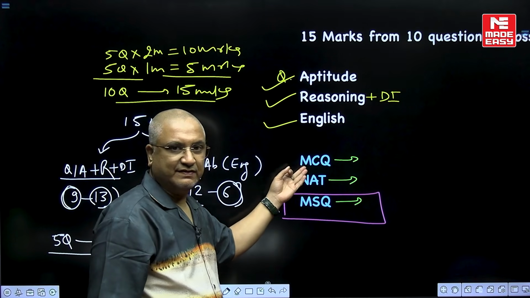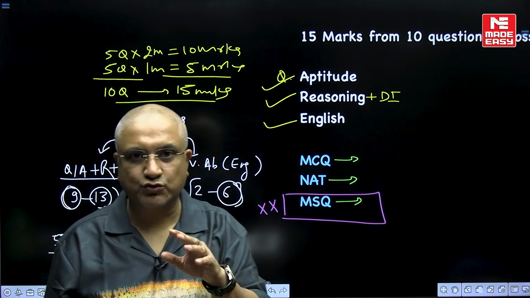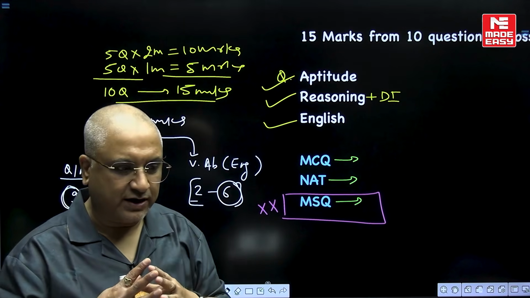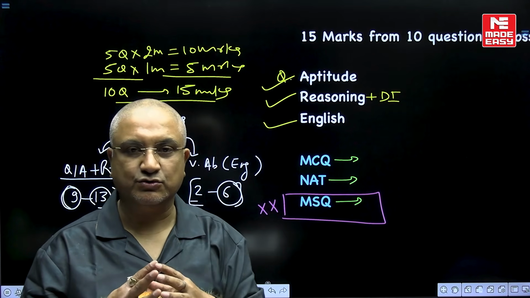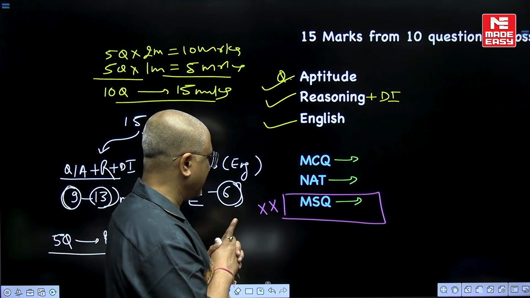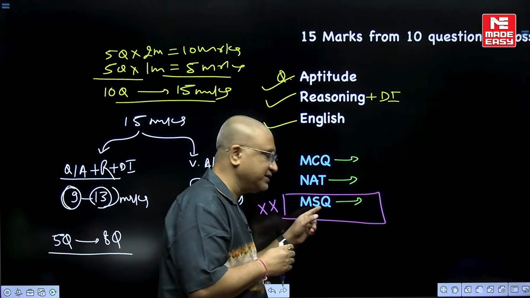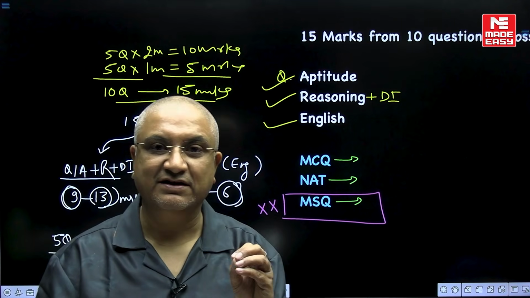MCQ means single answer will be correct. NAT means you have to type the answer through virtual keyboard. For example, what is the efficiency of the power plant in percentage? Then you need to type the answer through. So NAT में आपको आंसर टाइप करना होता है. MSQ में सिंगल आंसर विल बी करेक्ट. In multiple select question there can be more than one answer that can be correct.